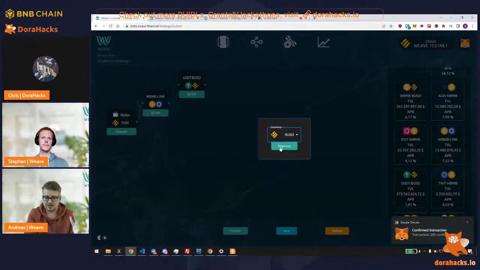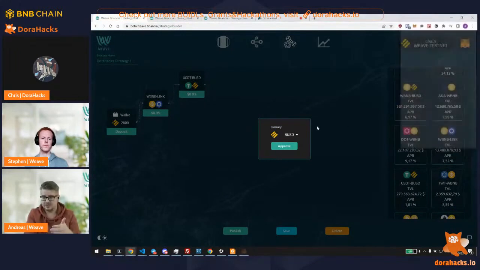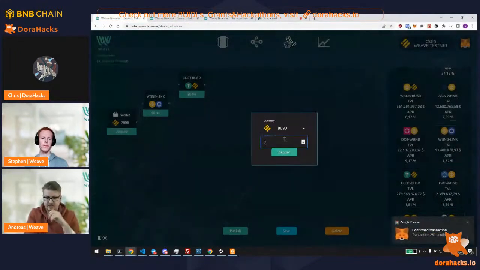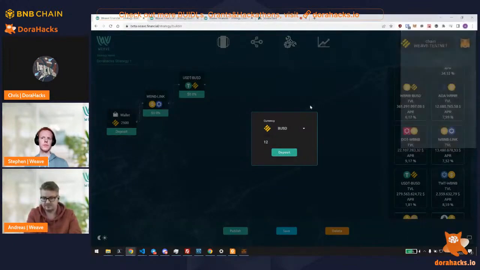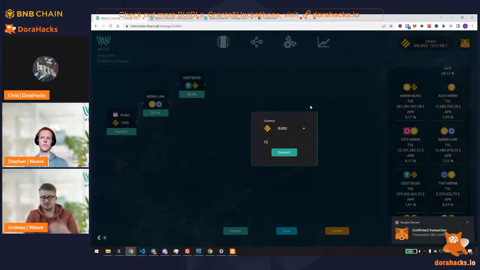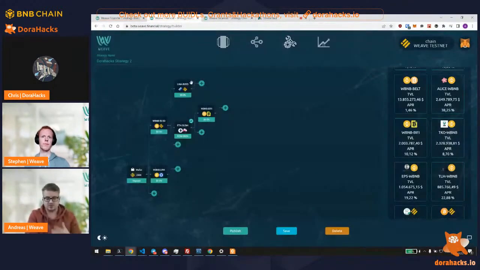We can check a currency approved against the contract we just created and basically say, okay, we want to input 12 BUSD, and funds get moved in and we take care of everything. This is only what's required for you to build a strategy. This looks quite simple, but we can move to a rather complex one.